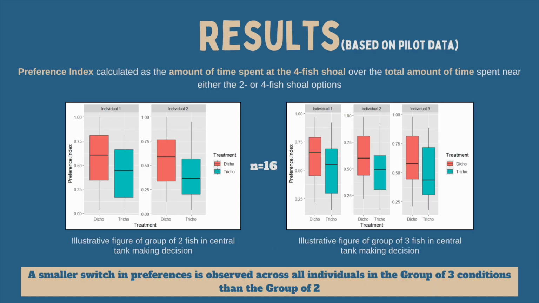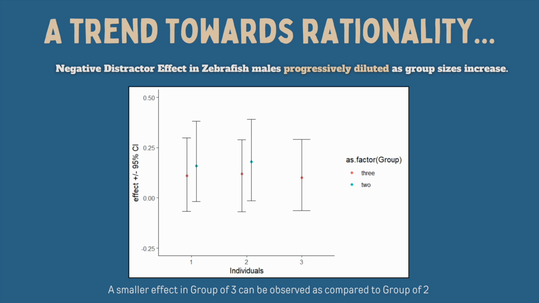that larger shoals violated rationality less than smaller shoals. Calculating the preference index for the choices of these fish, we can see that the difference between the average preference for the larger shoal over the smaller shoal in the dichotomous treatment versus the trichotomous treatment is smaller with groups of 3 than groups of 2. Further, upon calculating effect sizes, there is a smaller effect size in groups of 3 compared to groups of 2. This shift indicates larger groups are less susceptible to the decoy effect.